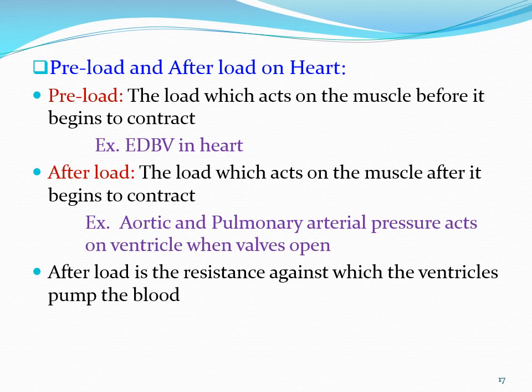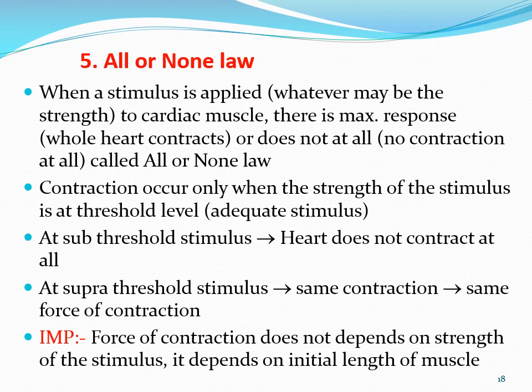The preload on the heart is end diastolic volume, and the afterload on the heart is aortic pressure and pulmonary artery pressure, which acts on the heart when the heart begins to contract. Okay, now today in this lecture we have to continue with the all or none law.